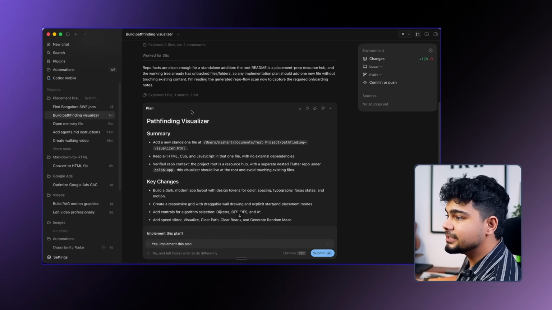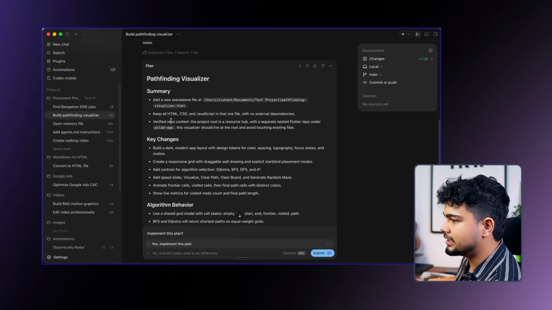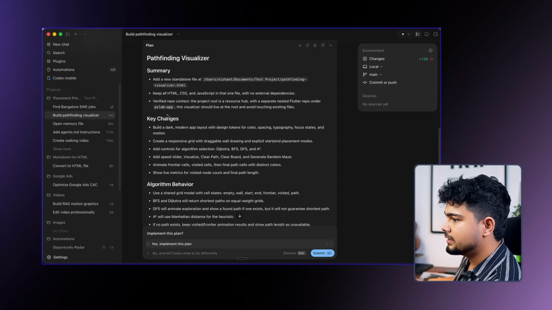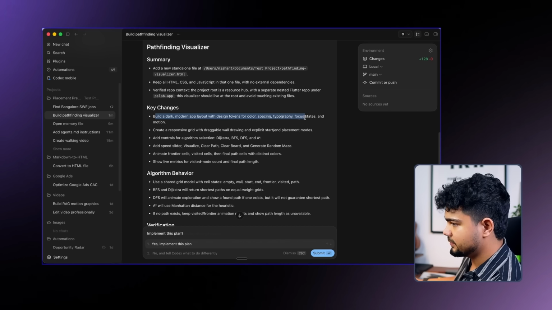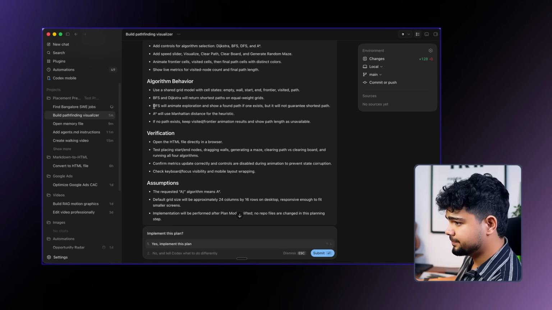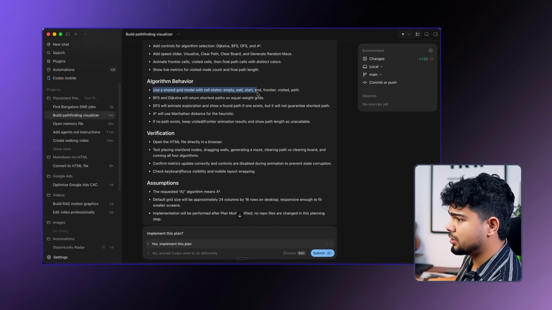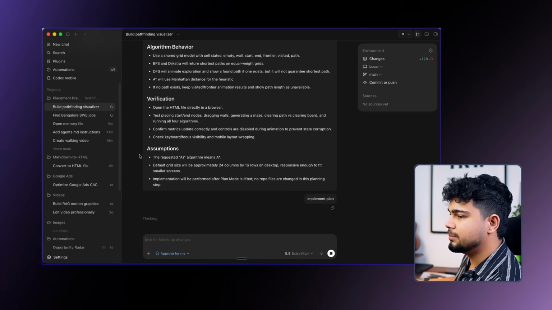As you can see, it first created a plan for us. We'll go through the plan, summarize, add a visualizer, standalone, this. Dark mode, modern app layout, design tokens for colors, and so on. These are the algorithms that we want to test. Use a shared grid model, verification, I think it works. So let's implement the plan.